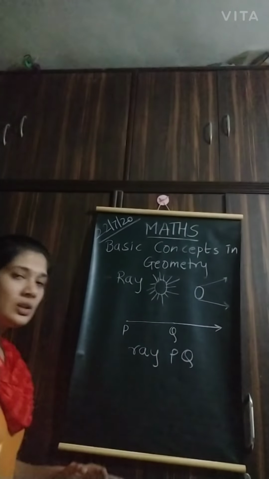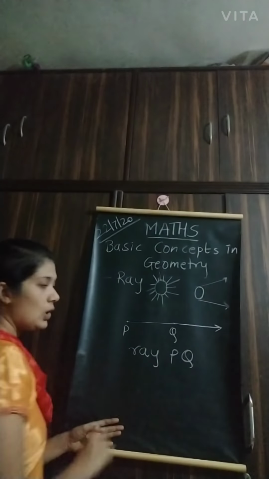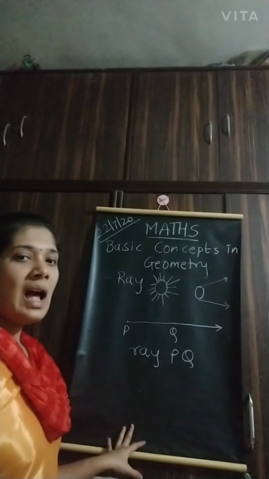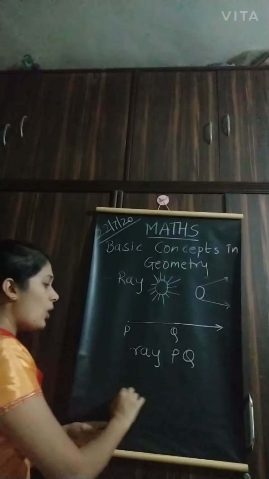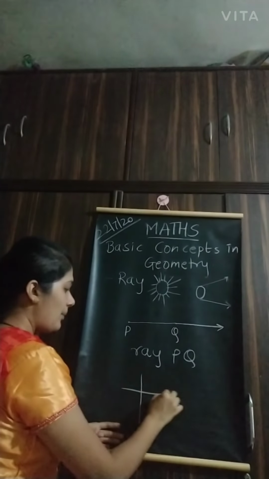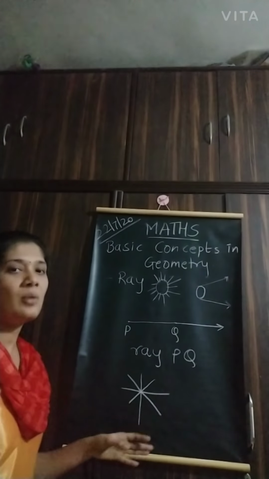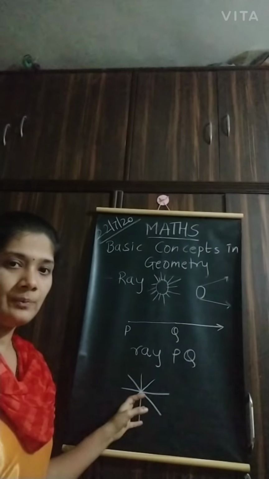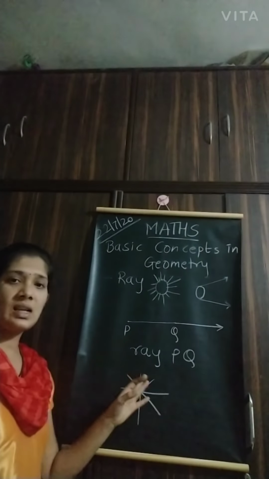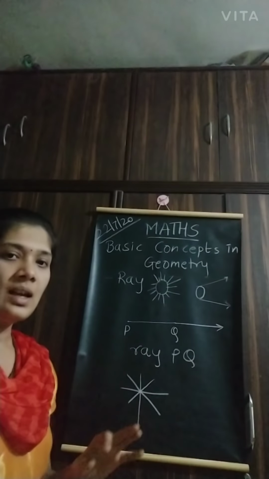Okay. Now the next is, suppose I put one dot or point on the blackboard and I want to draw lines from this. I can draw a number of lines or infinite lines from this one point, right? And these lines are called concurrent lines, right?